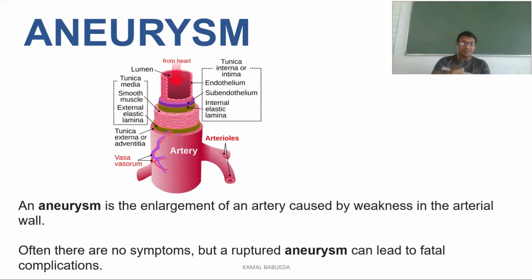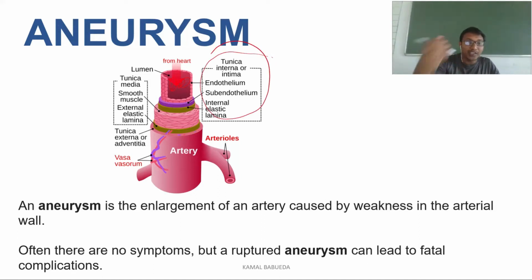For example, if you see, this is the lumen of the blood vessel, nothing but the artery, and this is the tunica interna or intima. This is the endothelium and this is the subendothelium, and this green part is the internal elastic lamina. So this is the tunica interna.